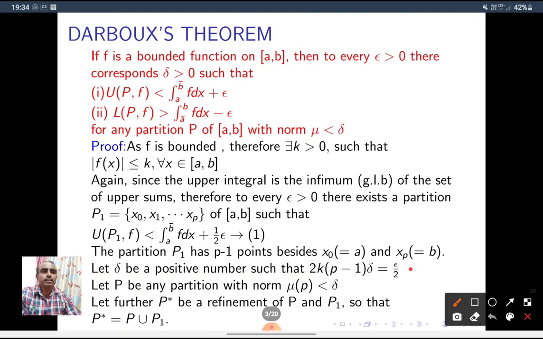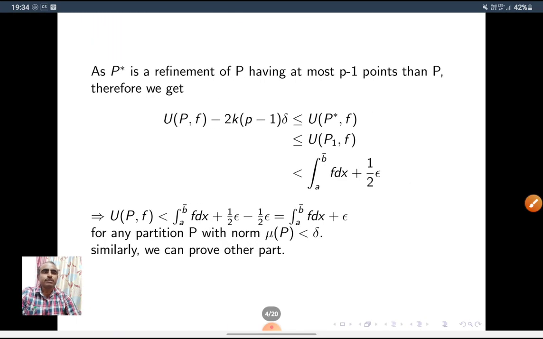We choose a delta such that 2K into P minus 1 delta is equal to epsilon by 2. So I write this as epsilon by 2. If you bring this side, what do we get? It is plus epsilon by 2. Sorry, here is a plus. So what we get? UPF is less than the upper integral A to B bar f dx plus 1 by 2 epsilon plus 1 by 2 epsilon, that is epsilon.